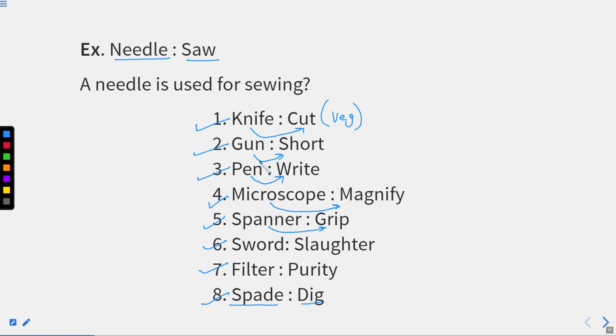So on the left side we have multiple tools, and on the right side the action done by those tools. Whenever you see a question figure like a knife, it is used to cut. Then if you have any other option in the alternatives that follows the same relation, you have to mark that answer. The relation of knife to cut is very similar to pen to write. I hope this part is clear.